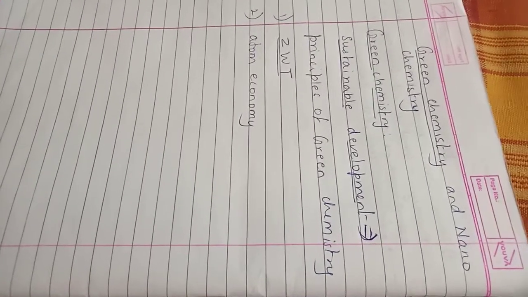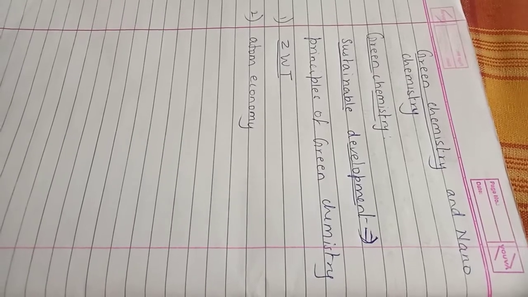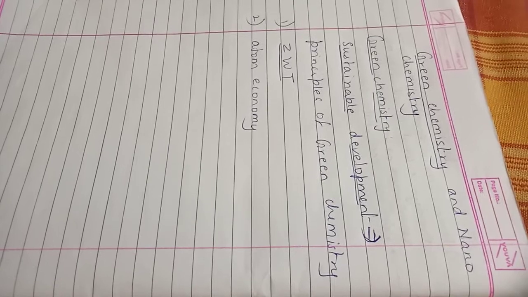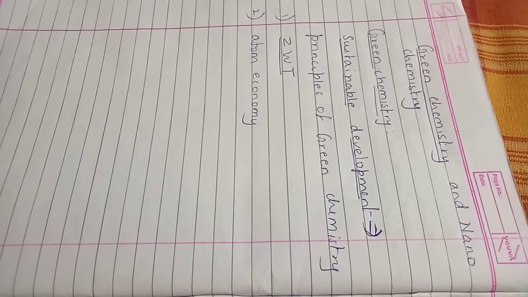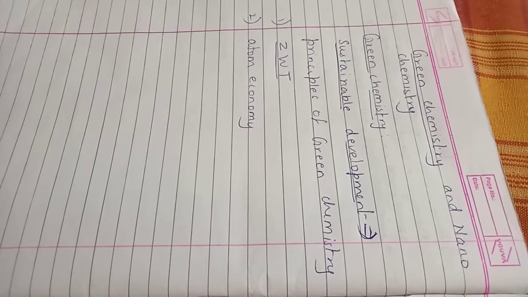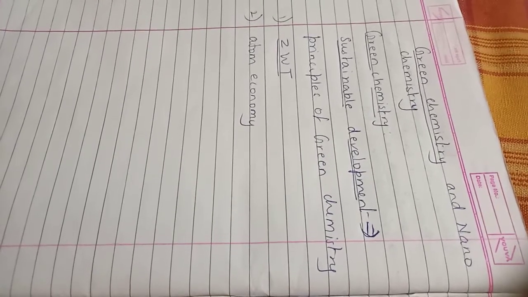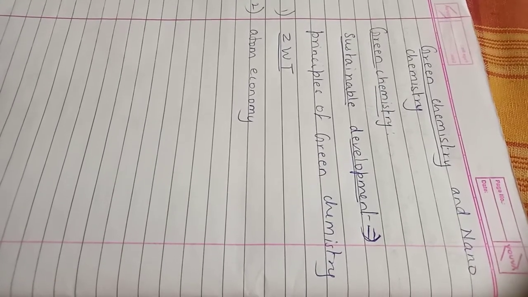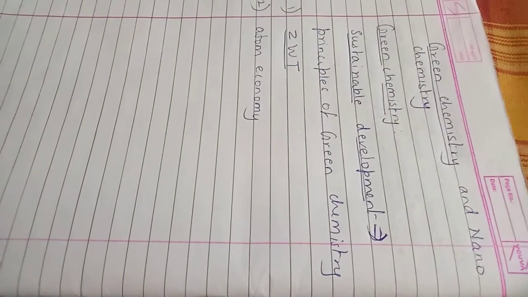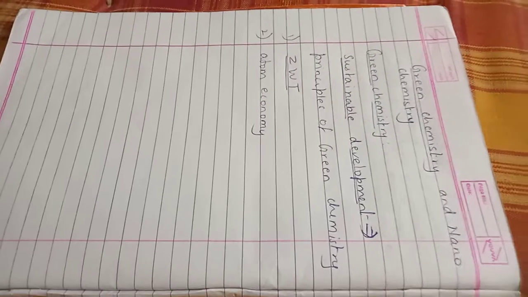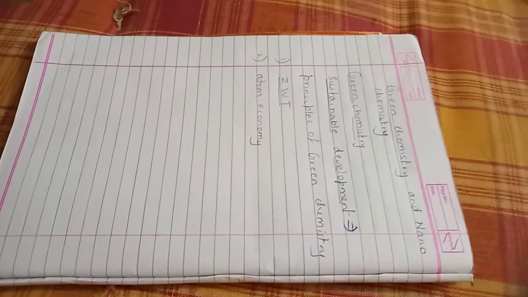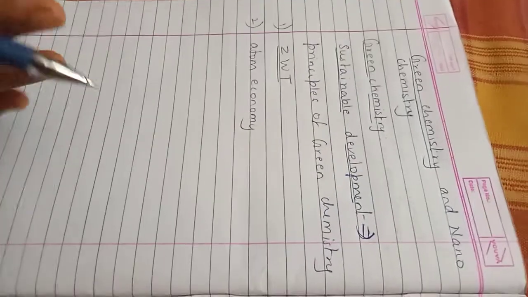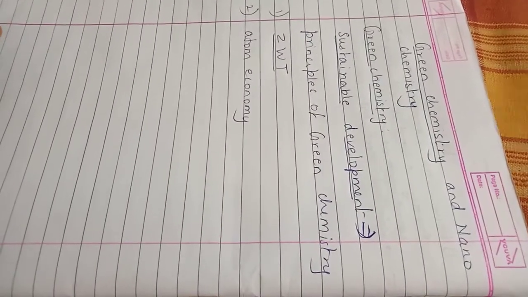One more I would like to suggest here. Whatever water we use for cleaning machinery, which is wastewater, can be used as a coolant in thermal power plants. So this is how the waste product of one chemical synthesis can be used as a raw material for next chemical processes. That is called zero waste technology.